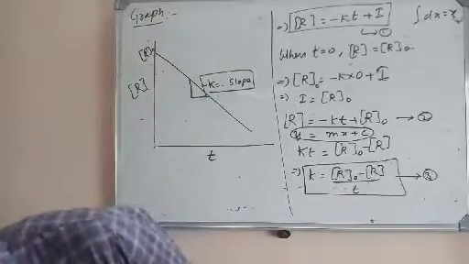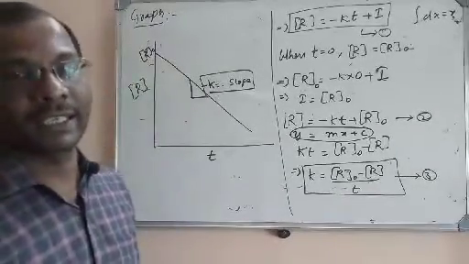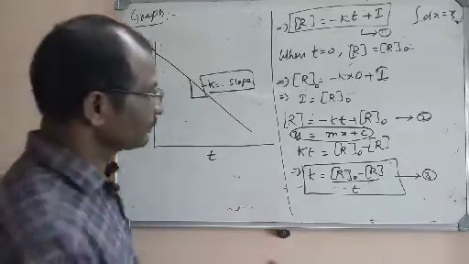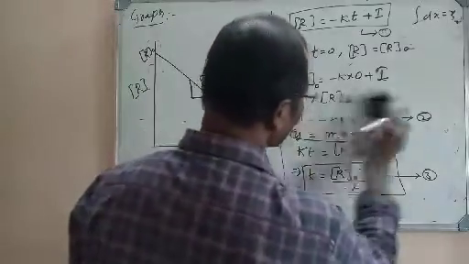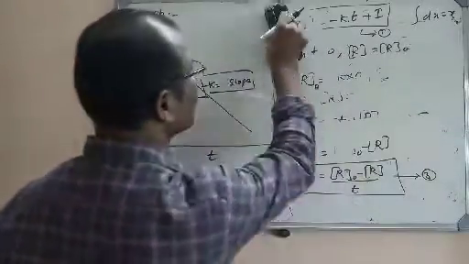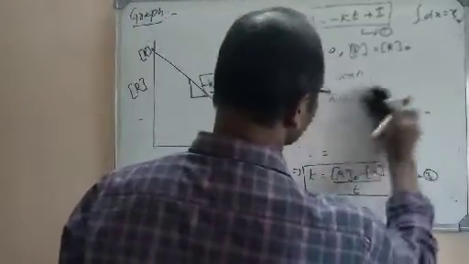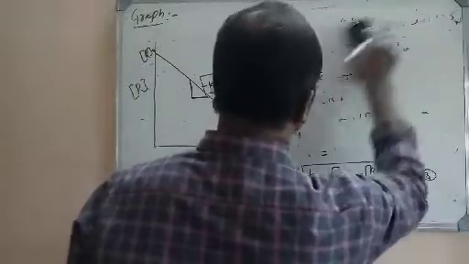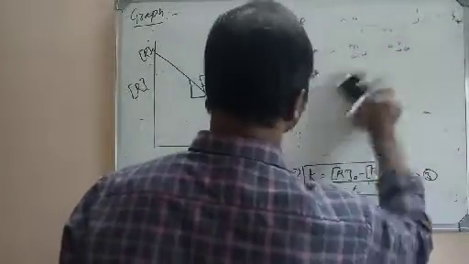Now what is the last part in this integral rate equation? It is half-life. So we are going to consider the half-life. First we have derived the integral rate equation. Now we are going for the half-life of a reaction. What is meant by half-life?